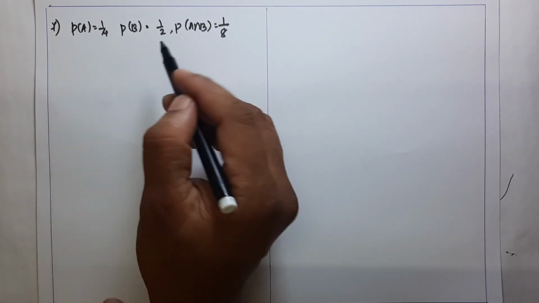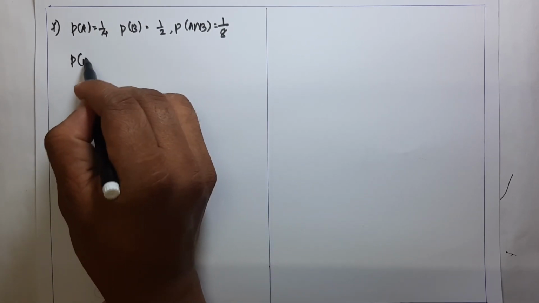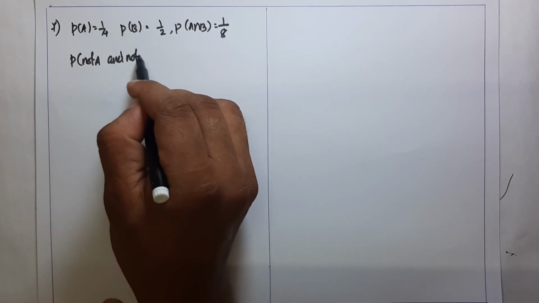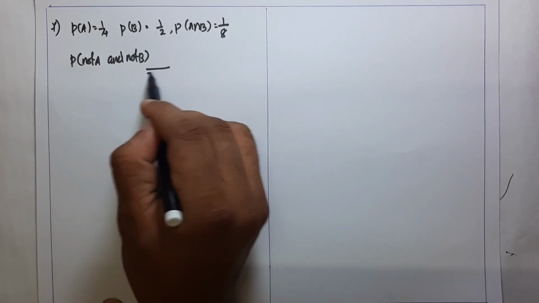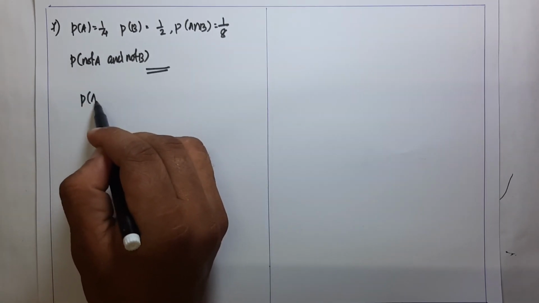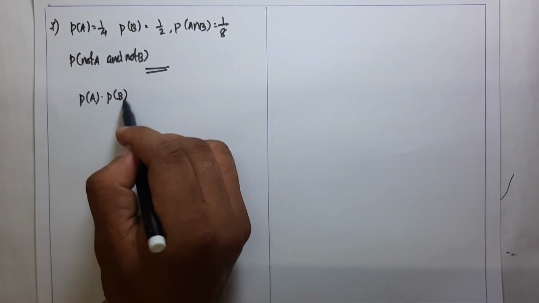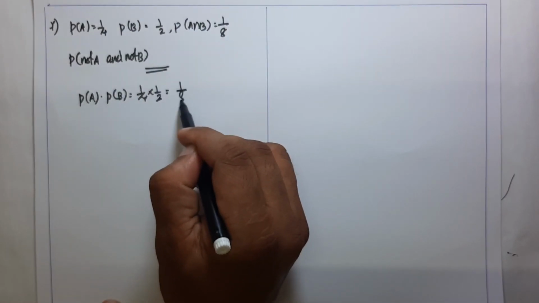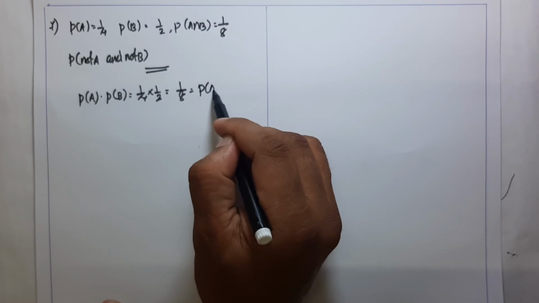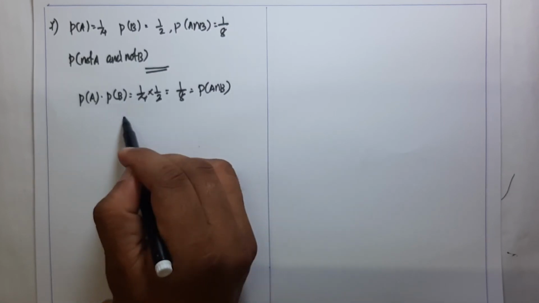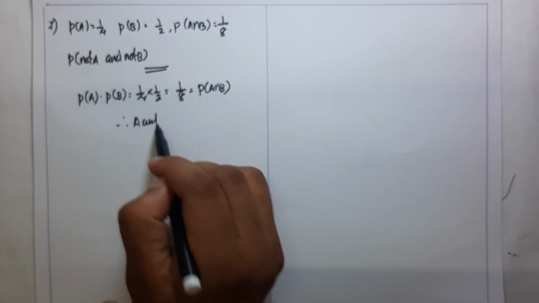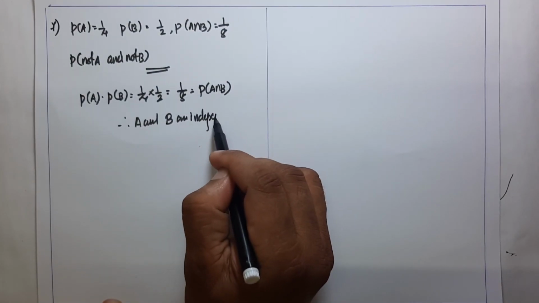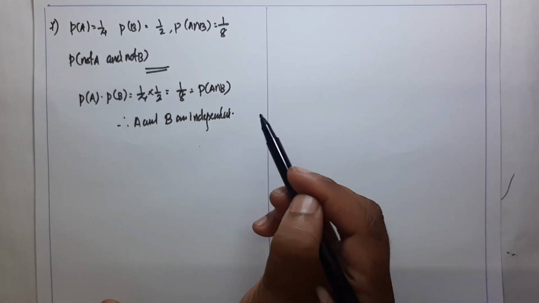Find P of not A and not B. Here P of A into P of B is equal to 1 by 4 into 1 by 2, which is 1 by 8, which is equal to P of A intersection B. That means A and B are independent.